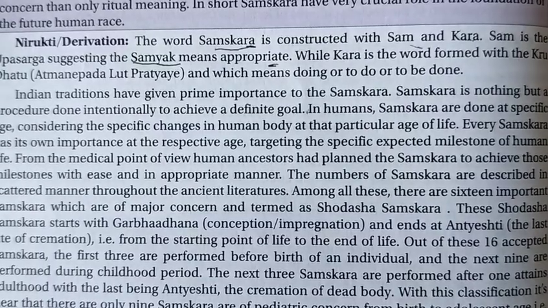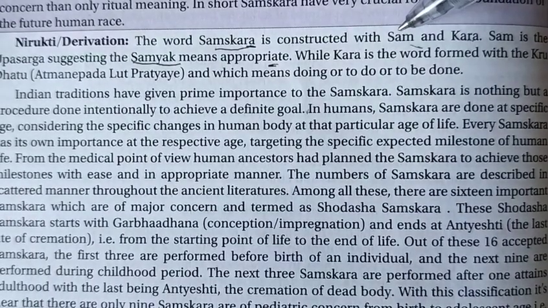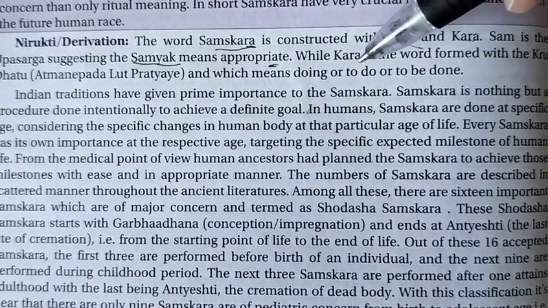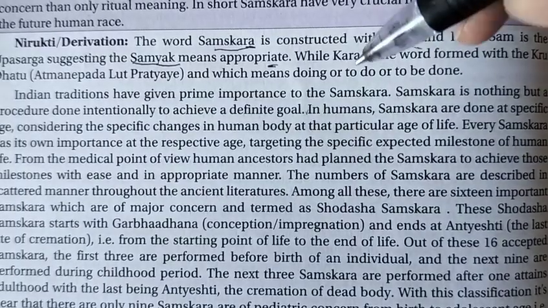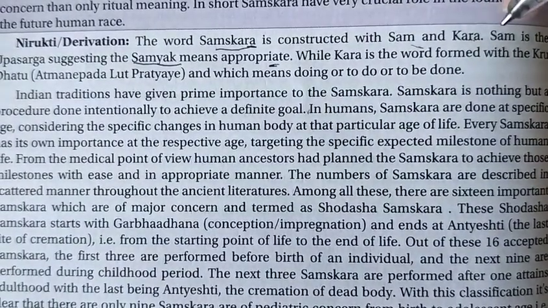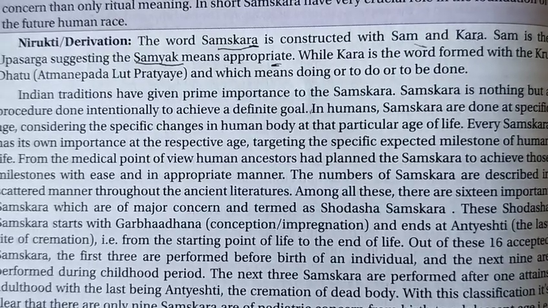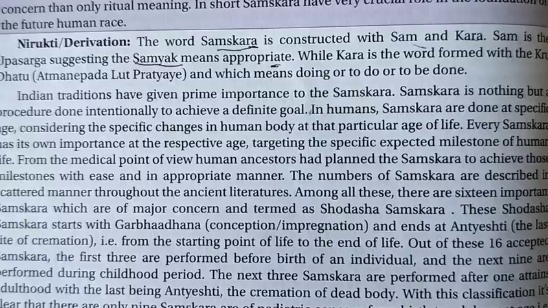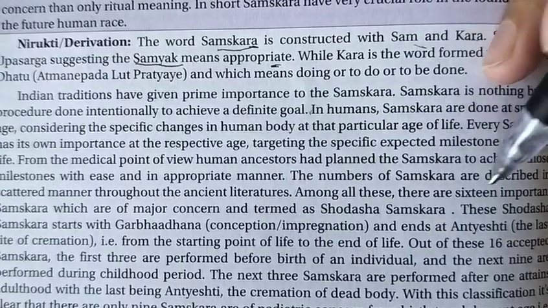So in easy words, sam means appropriate work has to be done, has been done, or is being done, which is called samskara. Any good or appropriate work done to any human being or a particular object is called samskara in easy words. So they have given an explanation in common.